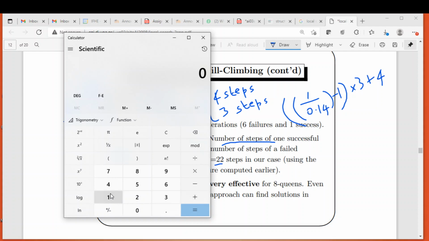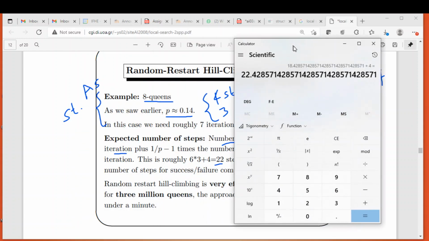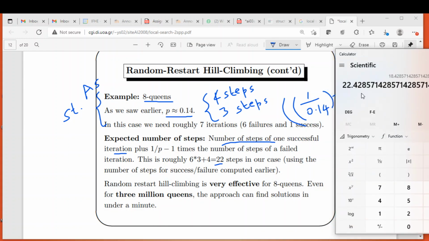So first, 1 by 0.14 is 7.14 something, minus 1 is 6.14, into 3 is 18.42. Plus 4 is 22.42. If you round it, you will get 22. So that is how we got this answer, 22.